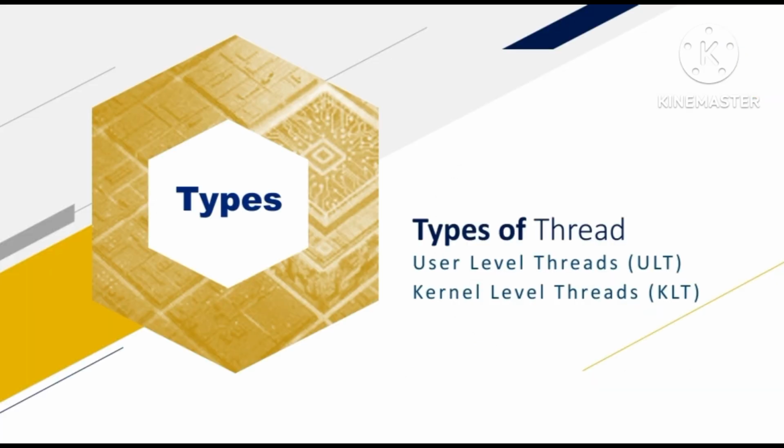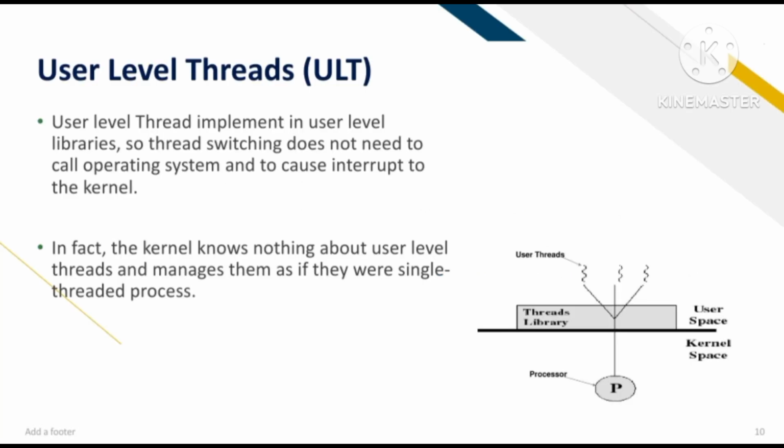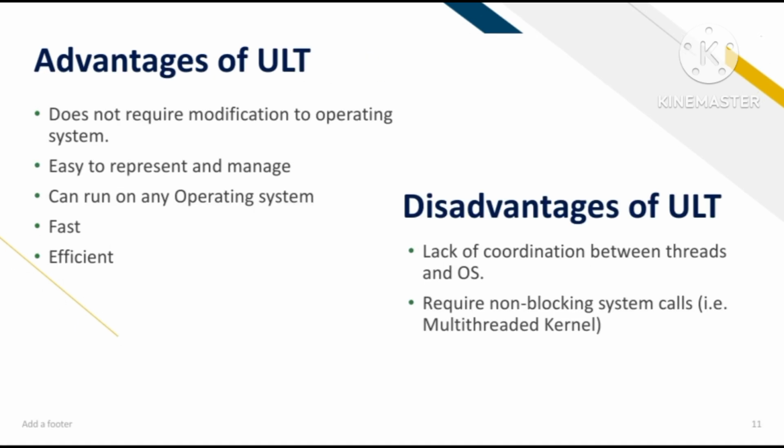We will talk about the types of threads. There are two types of threads: user level threads and kernel level threads. User level threads implement user level libraries, so thread switching does not need the operating system to cause an interrupt to the kernel. In fact, the kernel does not know anything about user level threads and manages them as if they are single threaded processes, which is an advantage of ULT.